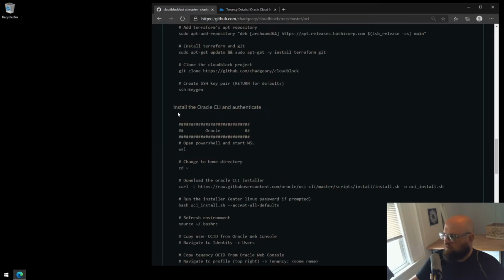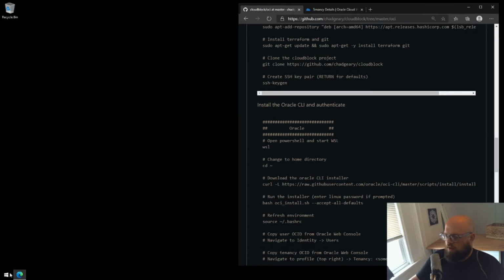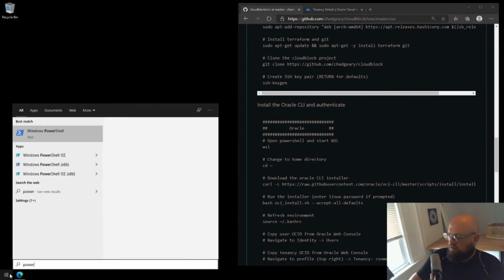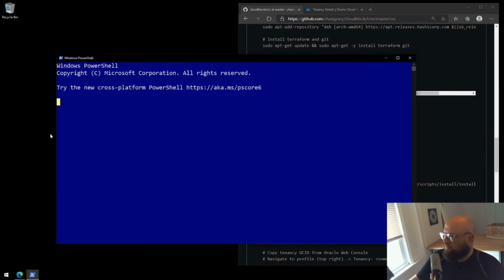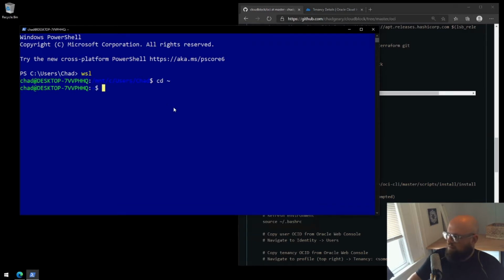All right, on to the Oracle CLI. First things first, open PowerShell and Windows subsystem Linux. I'll search for the word power, open PowerShell, type in WSL. I'm in Windows subsystem Linux, and I'll need to change to the home directory. There we go.